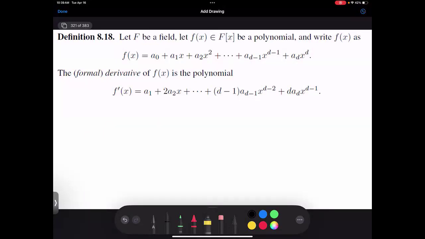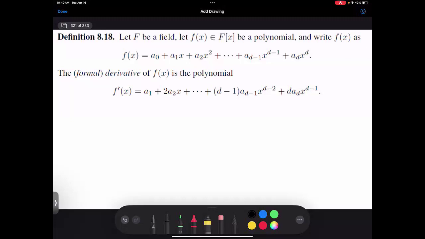Am I allowed to define a formal derivative like this? I'm allowed to do anything I want. I'm a professor at Williams. Oh, okay, I'm not allowed to do anything I want. There's certain things I cannot do. But this, I can do anything I want in terms of defining things mathematically. Could I define it to be 1a1 plus 2 squared a2 plus 3 cubed a3x, and so on? Sure. It's what's going to be useful.